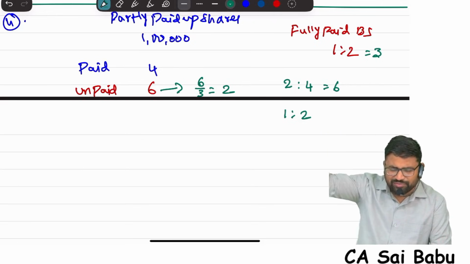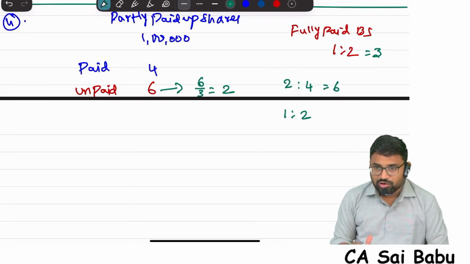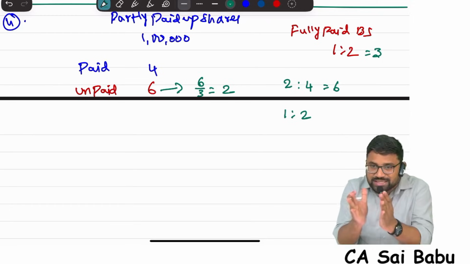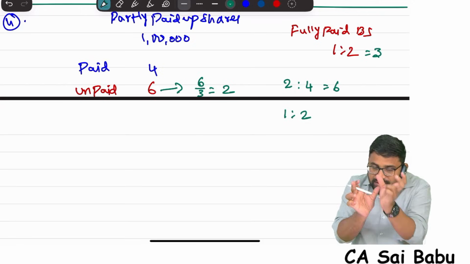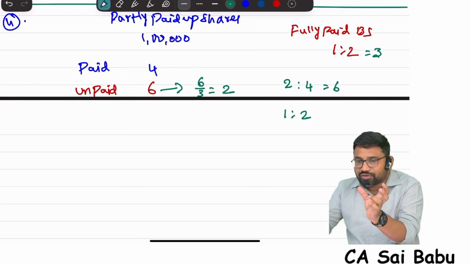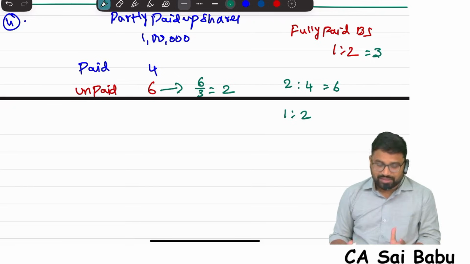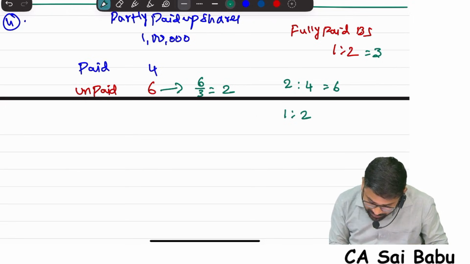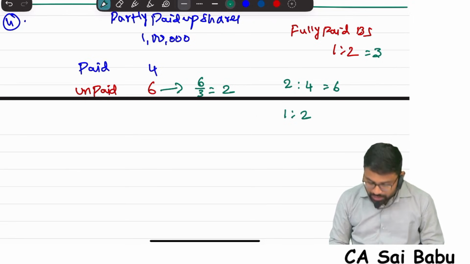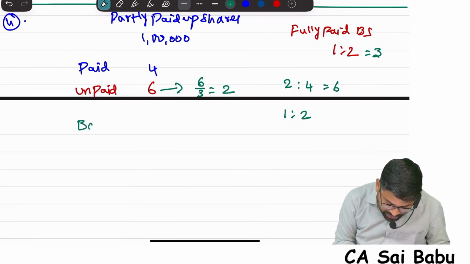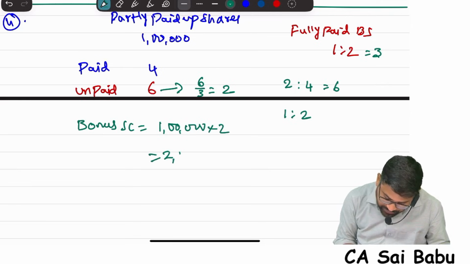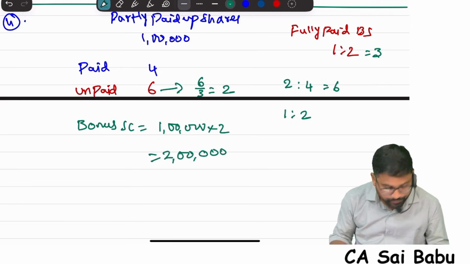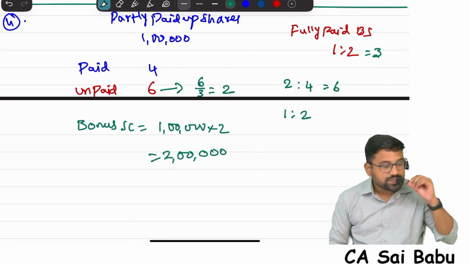For example, for every 2, 1 is given. If I follow the same ratio here, what happens? 6 rupees, if I divide into 3 parts, is 2 rupees, 2 rupees, 2 rupees. 2 rupees is to 4 rupees. For every 4, 2 rupees bonus they have given. So it will be 1:2. Therefore, what will be the bonus share capital? 1 lakh shares into 2 rupees. So 2 lakhs will be the bonus.